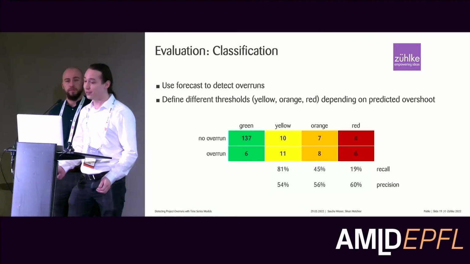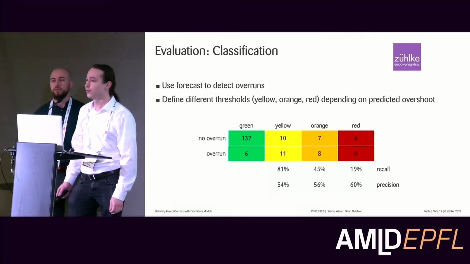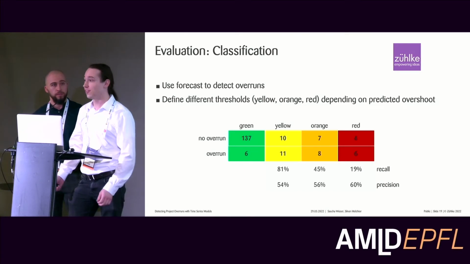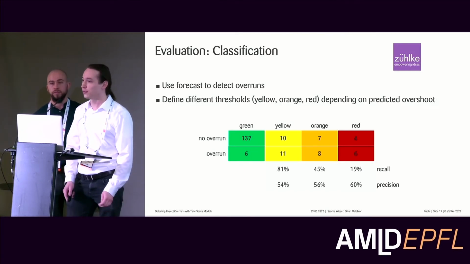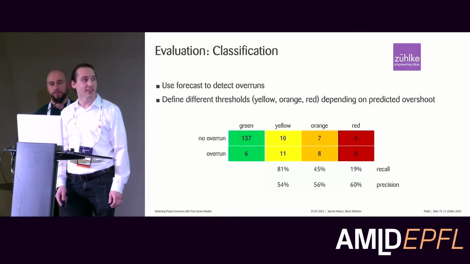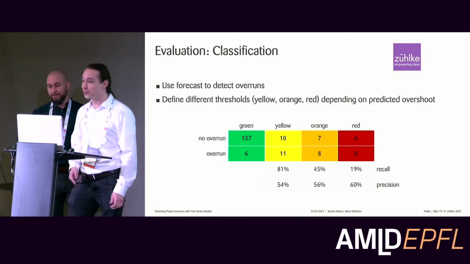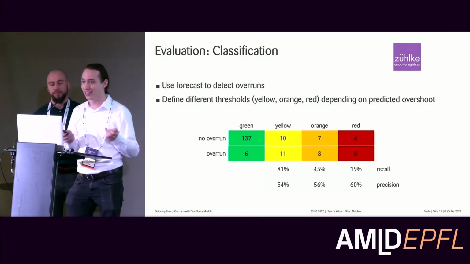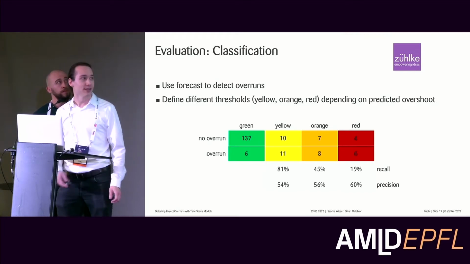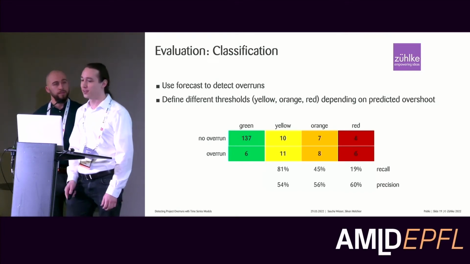But on the other hand, we have this really low precision of 54%, which in the end results in a lot of false alarms. So our project manager will just constantly get annoyed with emails that the project will overrun, which might not be true. To overcome this, we can adjust this threshold, change the category, and trade recall for precision, and we see this.